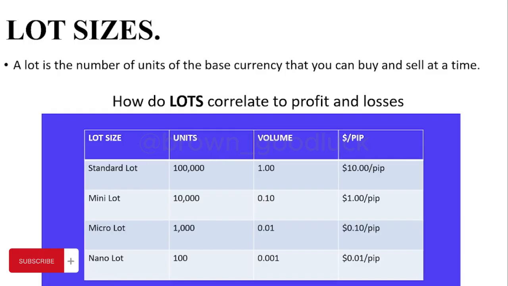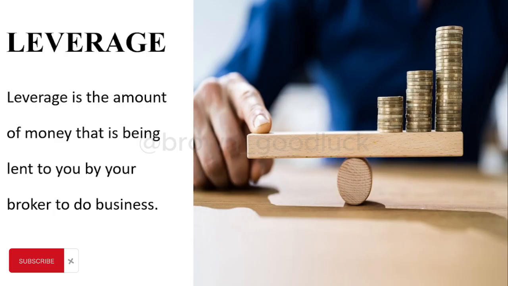All right, so let's talk about leverage. Now, leverage is the amount of money that is being lent to you by your broker to do business. So ordinarily, your small money can't trade the forex market. So that small money you're coming with, your broker will be lending you some money to trade. You understand? And the money they are lending you, don't bother, you can't withdraw that, or you can't even lose it.